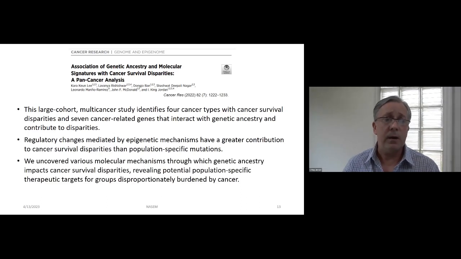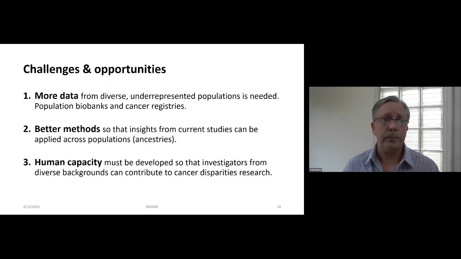So overall, we uncovered various molecular mechanisms through which genetic ancestry impacts cancer survival disparities, thereby revealing potential population-specific therapeutic targets for groups that are disproportionately burdened by different kinds of cancer. And so just to close out what I perceive to be some of the challenges and opportunities for cancer health disparities research, first of all, we really need more data from diverse underrepresented populations. At this time, population biobanks and cancer registries still have a real bias for patients with European ancestry. We need better methods so that insights from current studies can be applied across populations or ancestries.